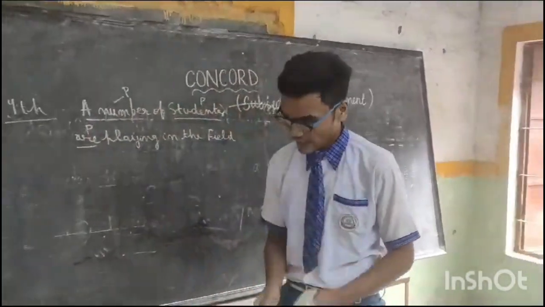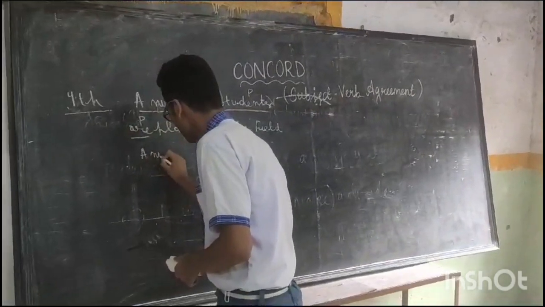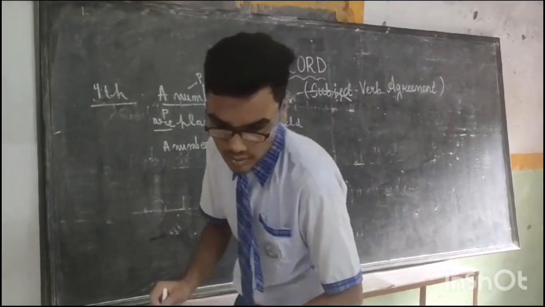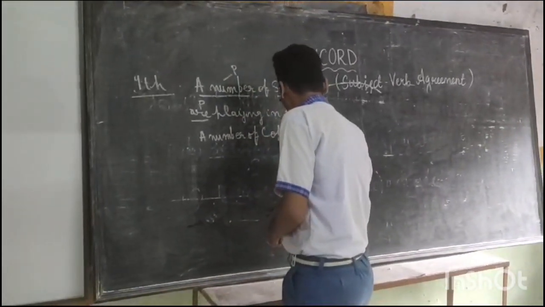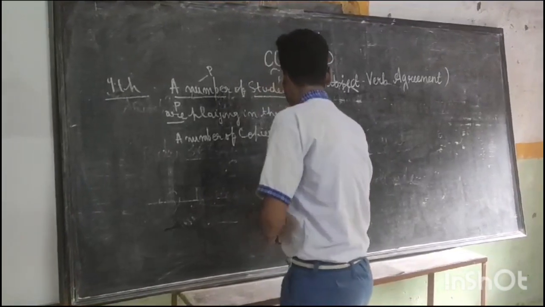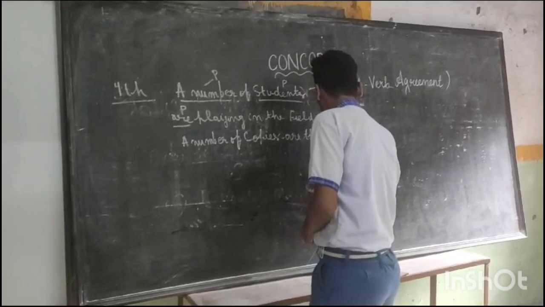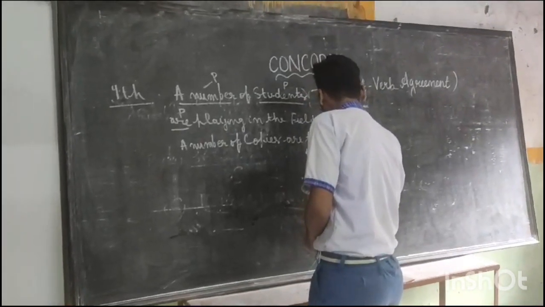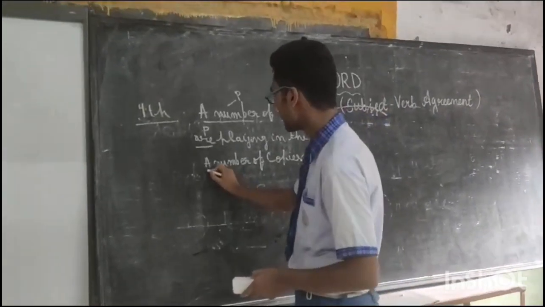Let me give another example. So here the subject is a number.